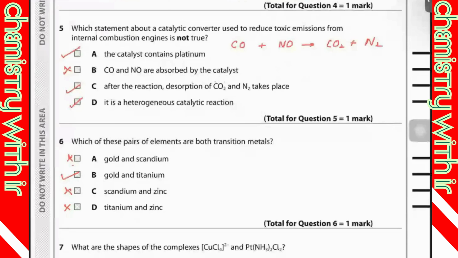If you remember the Haber process, nitrogen gas was reacting with hydrogen gas, producing ammonia gas, and the catalyst was solid iron. So that was also a heterogeneous catalyst. And if you remember hydrogenation, in that we had an alkene that was a gas. We were adding hydrogen into that and as a result ethane was produced.